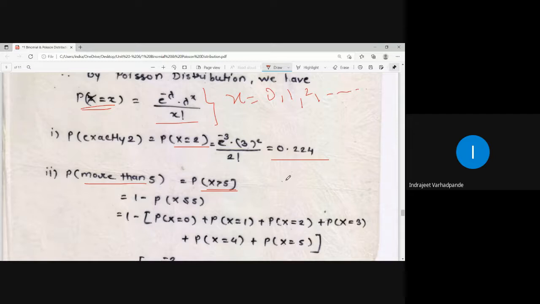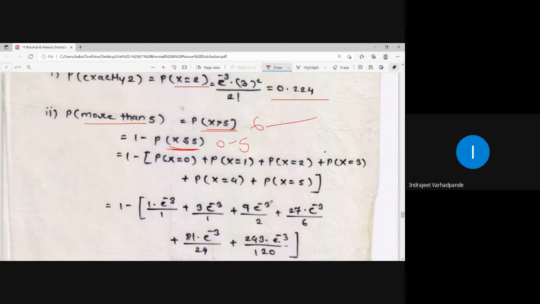We will apply the complement logic. So 1 minus probability x less than or equal to 5. X greater than 5 does not include 0, 1, 2, 3, 4, 5 because it is strictly greater than 5. It starts from 6, so it does not include the numbers from 0 to 5. And the calculation for only 5 to 6 numbers is very easy for me rather than calculating 95 numbers.